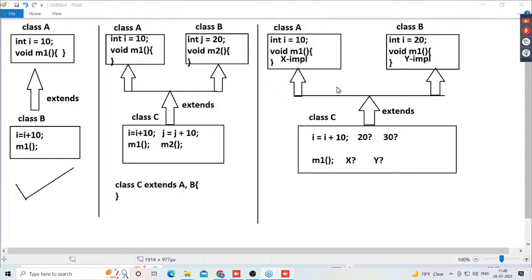See, when you come to class C, when we are accessing the I variable, here it might be confusion. From which superclass does that value have to come? Is that value from A superclass or from B superclass? That is the confusion. That's why multiple inheritance was removed in Java because of this problem.